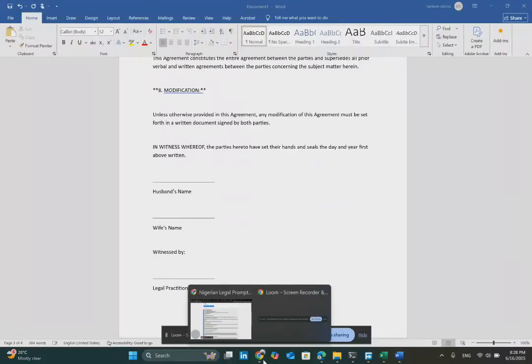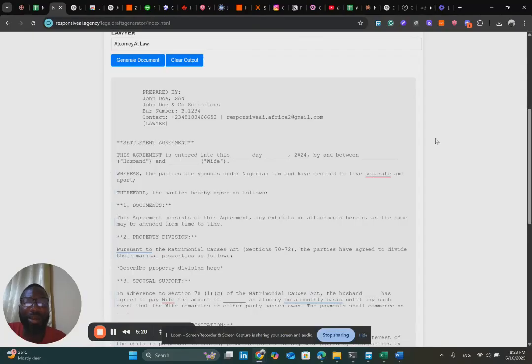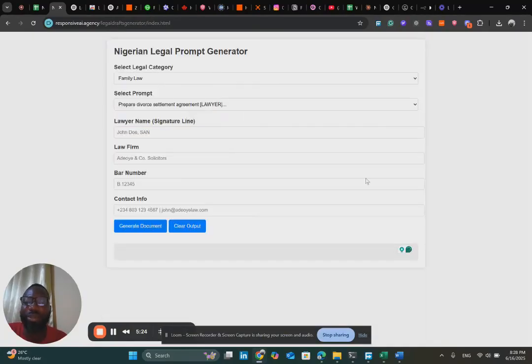So basically, that is how it works. On one part of it, then you can just clear the output if you want to generate another document. Now, the other option, we've sweetened the deal for you.